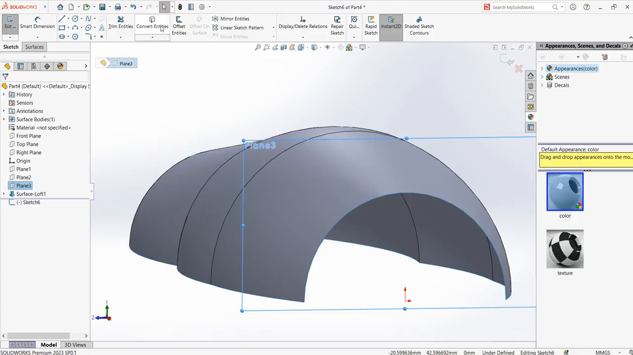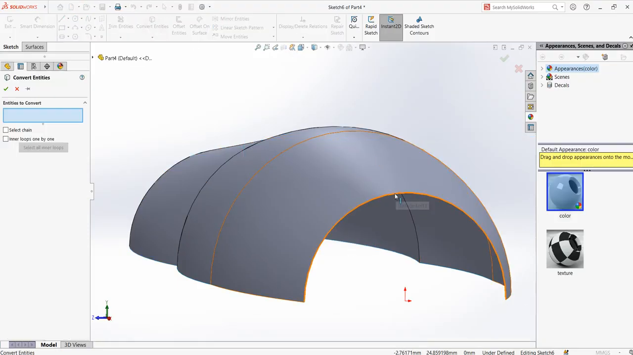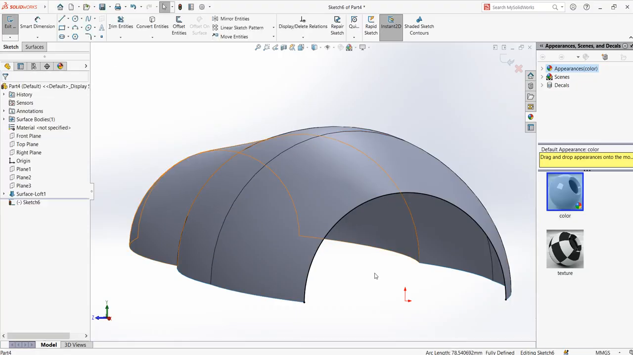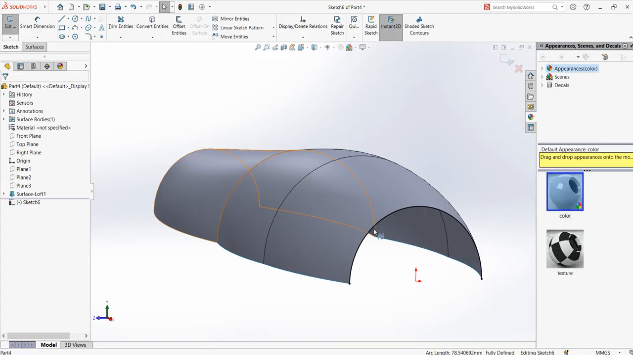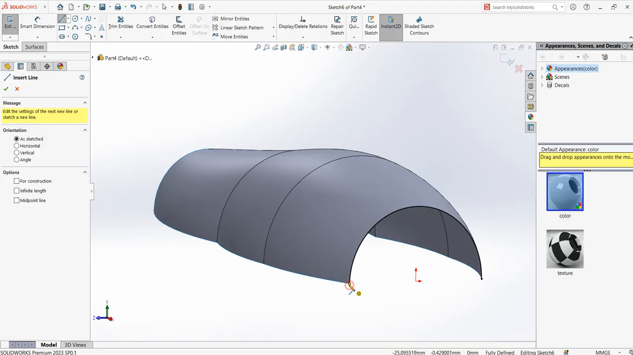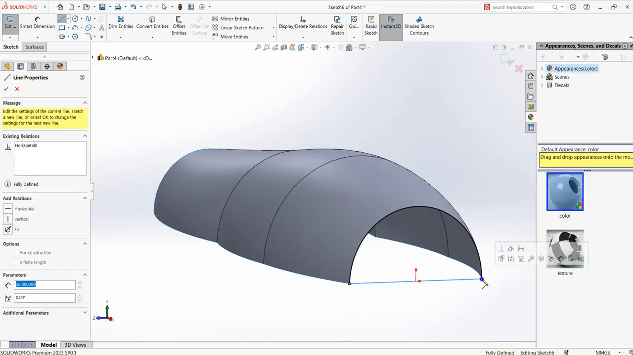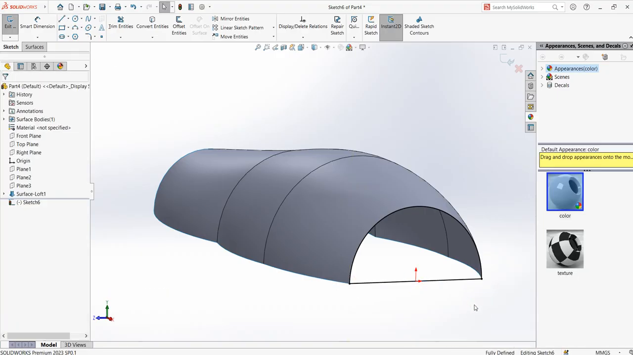You can use this tool, convert entity. Click on this arc, press enter. You have the sketch. You got the sketch from the previous arc. Now you can close this by clicking on the line command and connecting these two. Now you've closed it, it's fully defined.